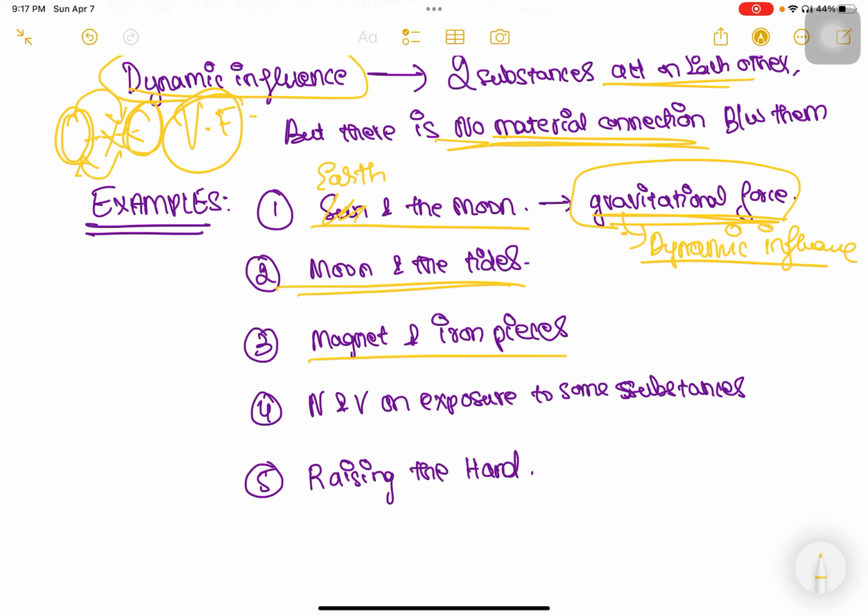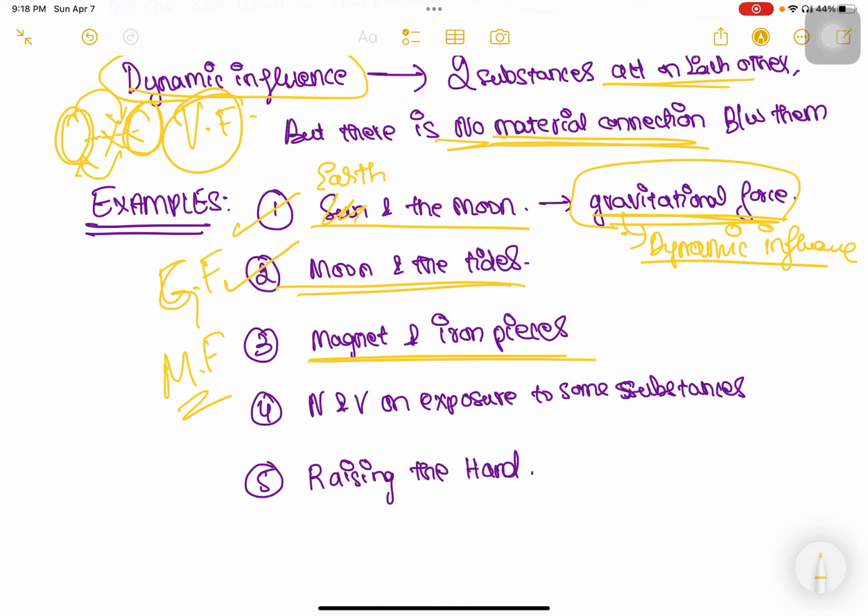Similarly, now we come to magnetic. So these two are regarding gravitational forces, correct? GF. Now we have the magnetic field. Okay, so we know that a magnet attracts iron and steel pieces. But can it attract something else, like wood? No. Can it attract plastic? No. But we know that a magnet has a certain property, and this property makes it attract iron and steel pieces. Correct? But how does it attract?